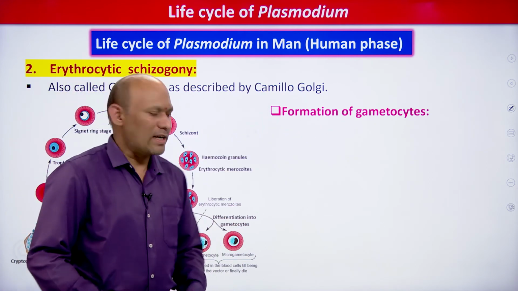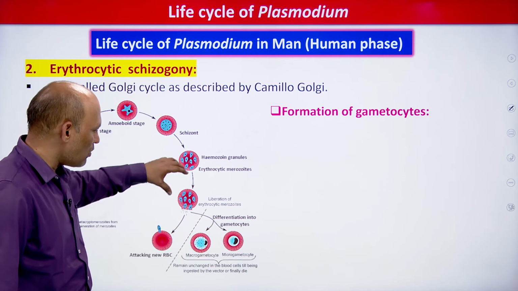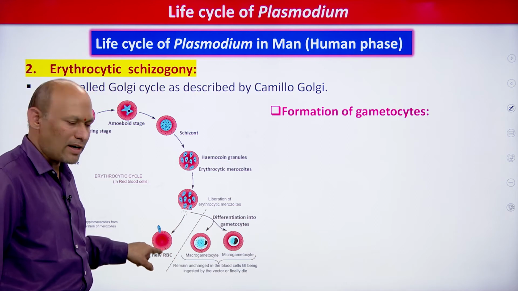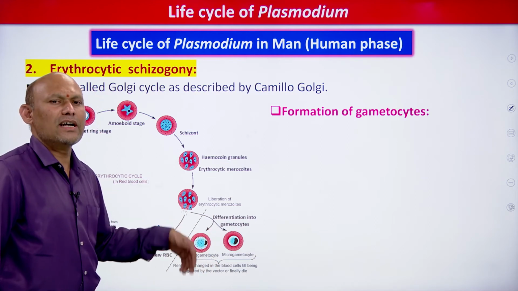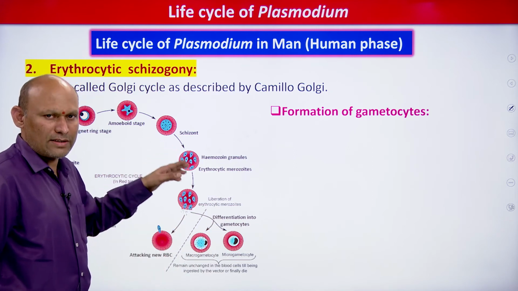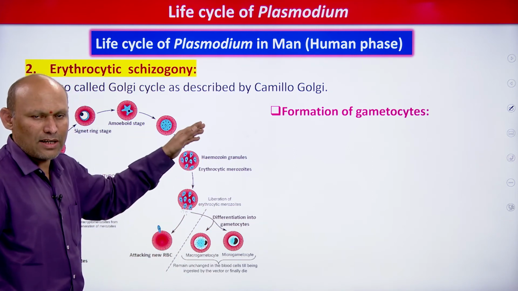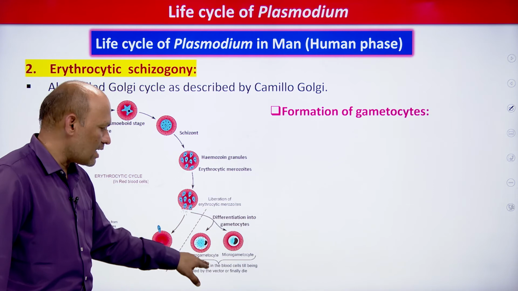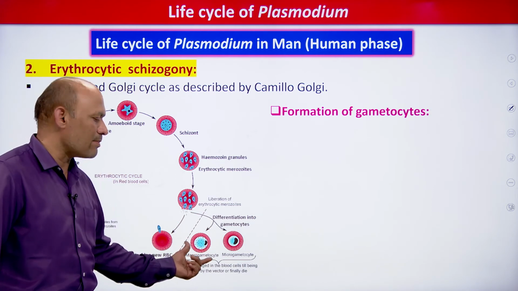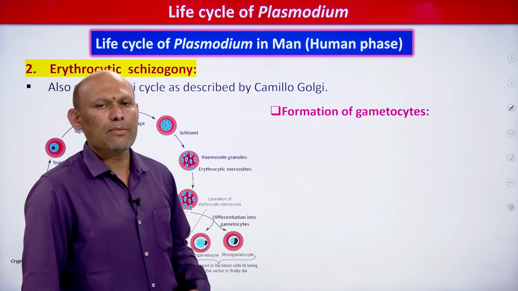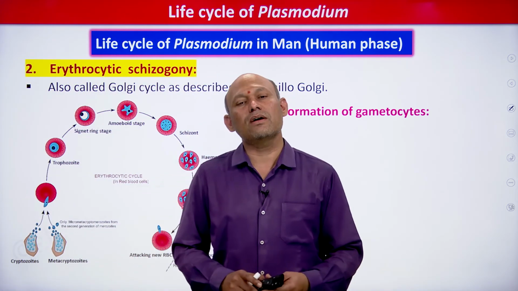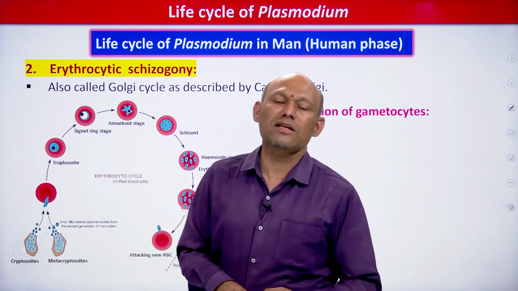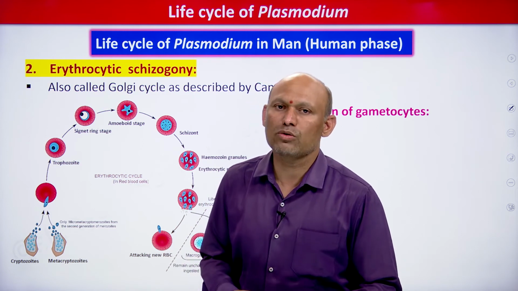Now students, you see, it's very simple. It is the formation of gametocytes, right. Already I told you, formation of gametocytes, students. So after undergoing repeated erythrocytic schizogonies, erythrocytic merozoites, after attacking RBCs, instead of transforming into trophozoite and schizont, and thereby signet ring stage, amoeboid stage, schizont, right, students, instead of undergoing erythrocytic schizogony, they transform into gametocytes, students, right. The larger one is called macrogametocyte and the smaller one is called microgametocyte. And gametocyte formation generally always occurs in RBCs, you need to remember, and gametocyte formation inside the RBC generally occurs in the spleen and bone marrow, students. If you remember, this would be better.